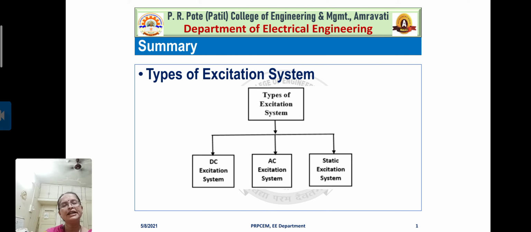Now for the AC excitation system, we have seen that there are 2 types, that is, with a controlling rectifier or without a controlling rectifier, that is, with a rotating type of rectifier and with a static type of rectifier circuit. Accordingly we subclassify the AC excitation system, right?